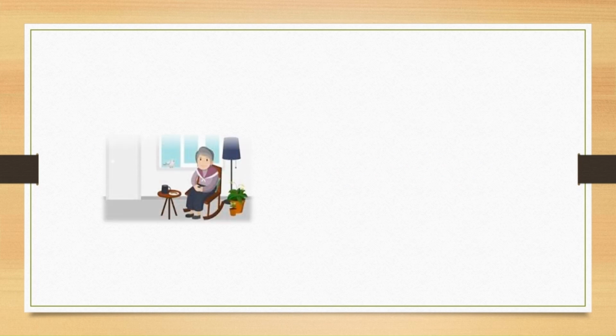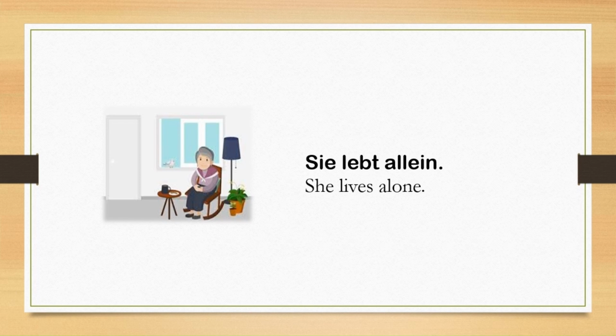Let's look at the third example. Sie lebt allein. In this context, the verb leben shows the style of living or how someone lives their life.